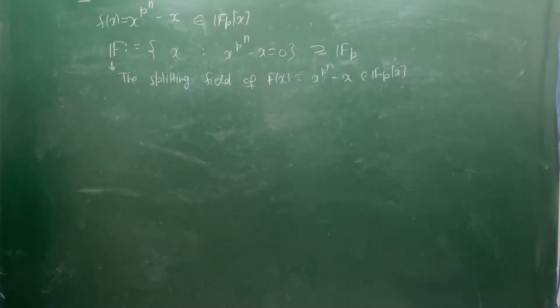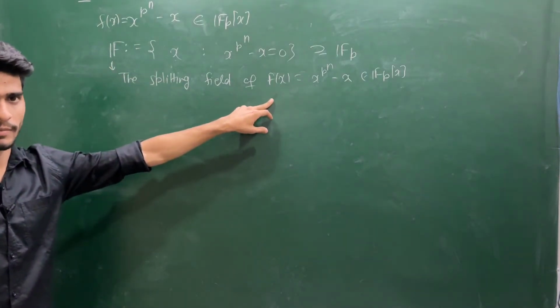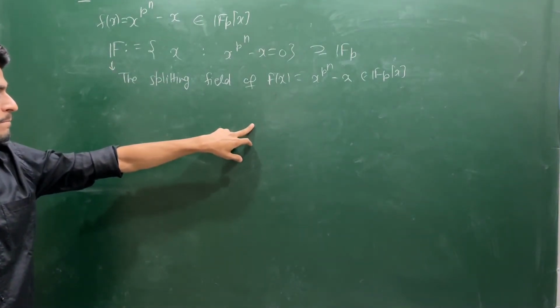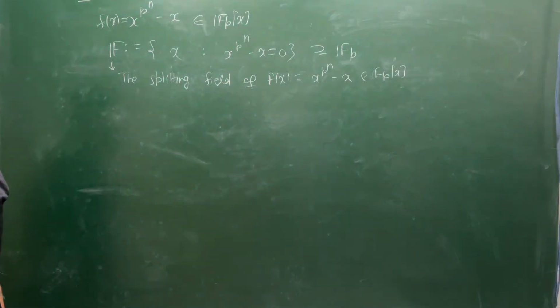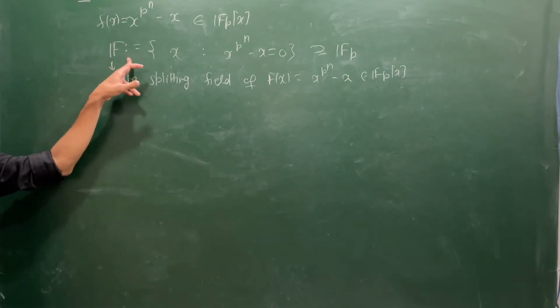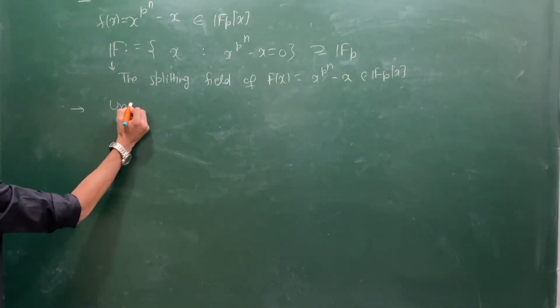Now I am asking you one question again. Suppose this is a splitting field for this polynomial. Now suppose we have any other field with p^n elements. Can you say that field has to be isomorphic to this? See, this is the uniqueness part.